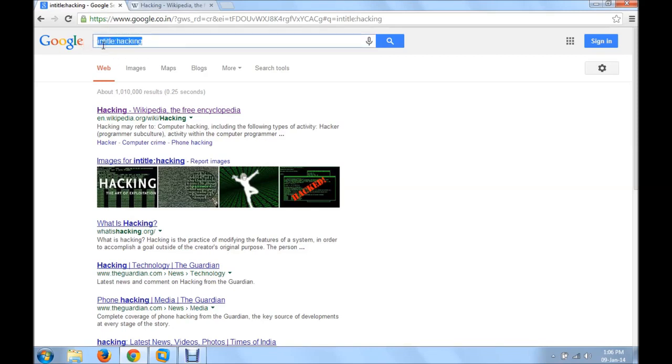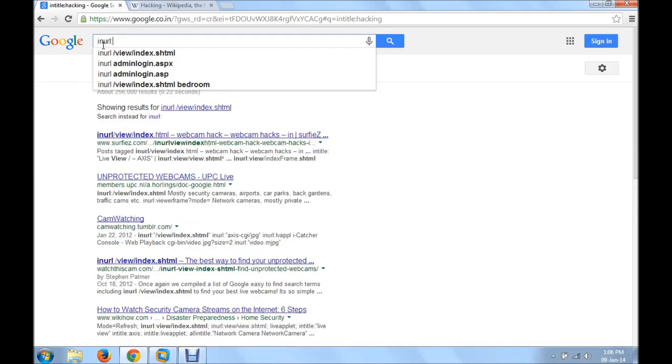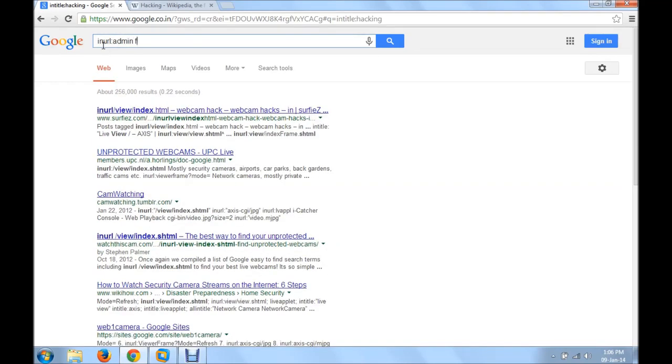Now we can use multiple Google Dorks at the same time. Like, I'll be showing you one. I'm using inurl:/admin filetype:asp inurl:userlist.